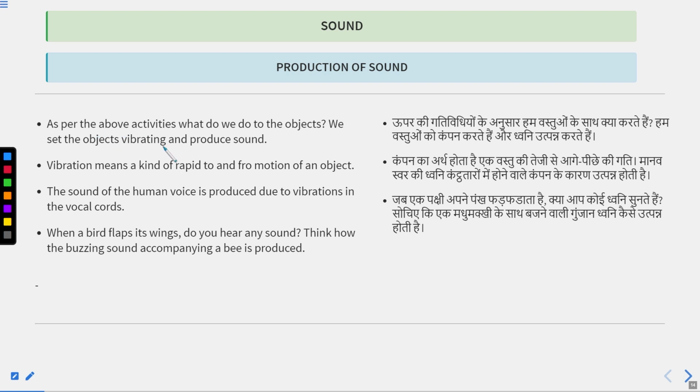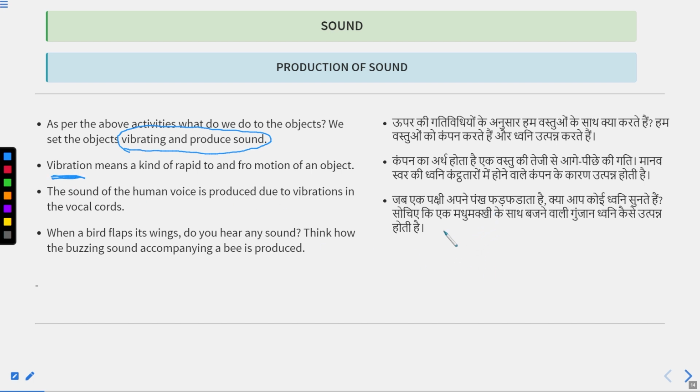As per the above activity, what do we do to the object? We set the object vibrating and produce sound. This is the important line: we have set the object vibrating and the vibrating object is producing sound. And what is vibration?